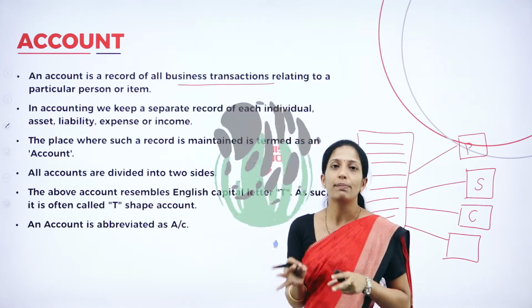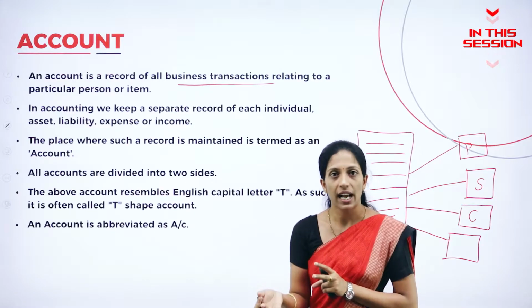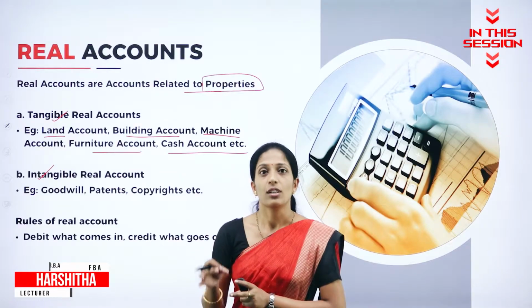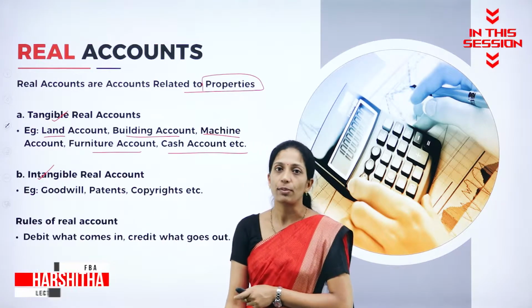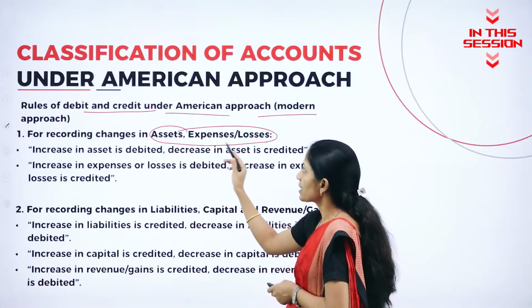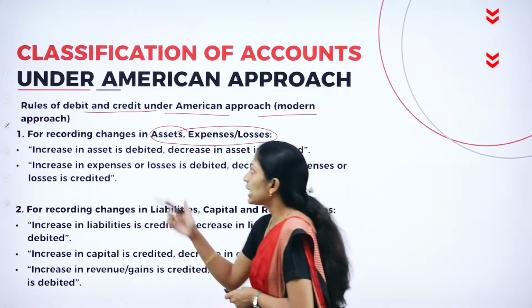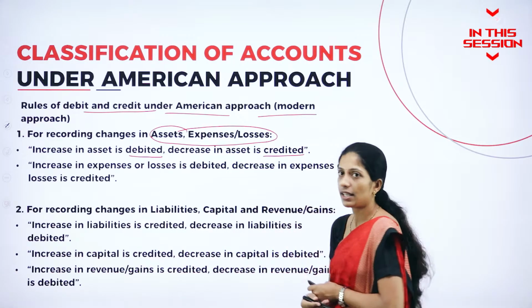Recording of all the business transactions relating to a particular person or a particular item is called an account. Where you can't touch, you can just feel that, so that is known as what? Intangible real account. Assets, expenses or losses together, where the golden rules tell that increase in asset is debited, decrease in asset is credited.